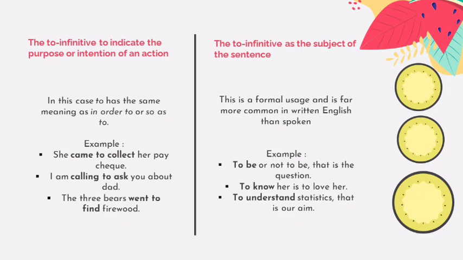The to infinitive as the subject of the sentence. This is a formal usage and is far more common in written English than spoken. For example, to be or not to be, that is the question. To know her is to love her. To understand statistics, that is our aim.